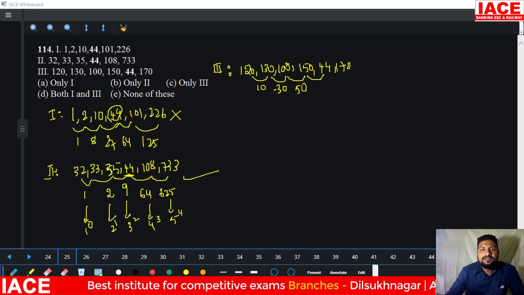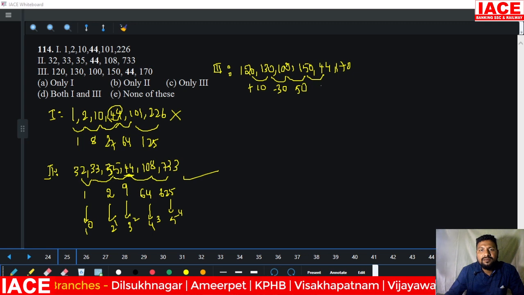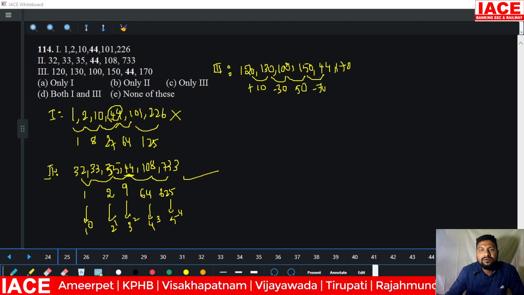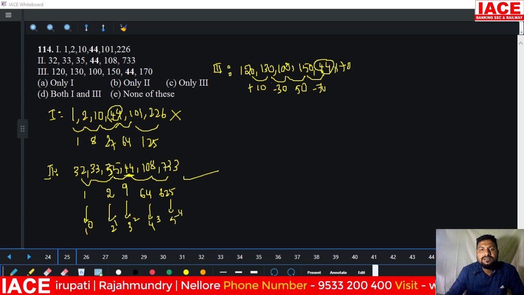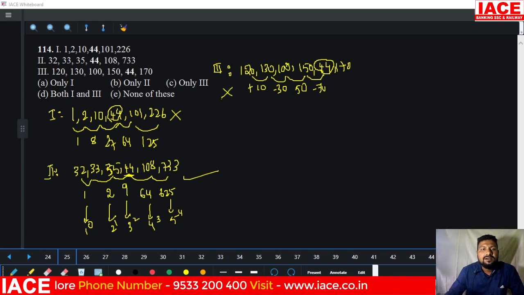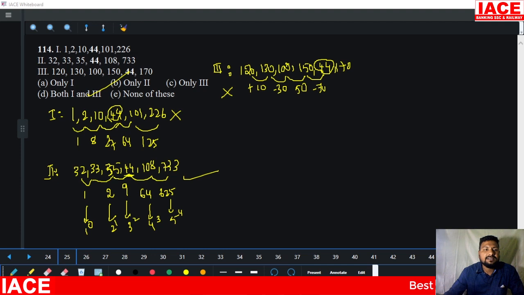Look at here, the series is increasing. It is plus 10. 10 to 30, 20 gap, 30 to 50, 20 gap. Here also 70. From 150, 70 is being removed. It is not 44. That means this series is also wrong. Okay, this series also contains 44 as wrong. How many statements are wrong? First and third. First and third are wrong, which means option B is correct.